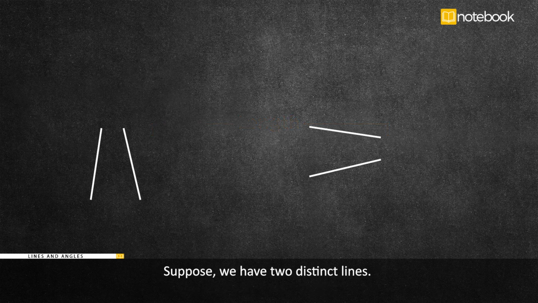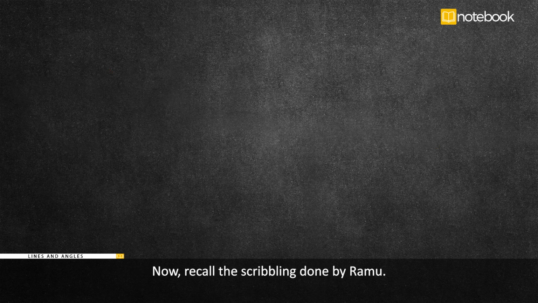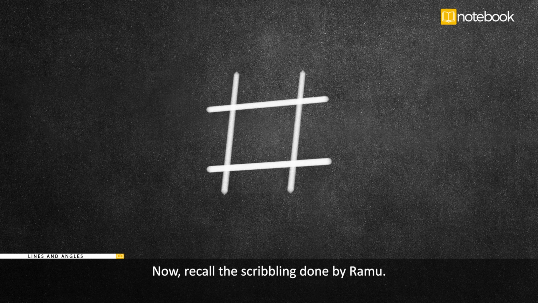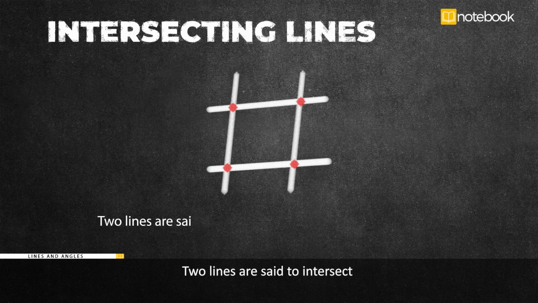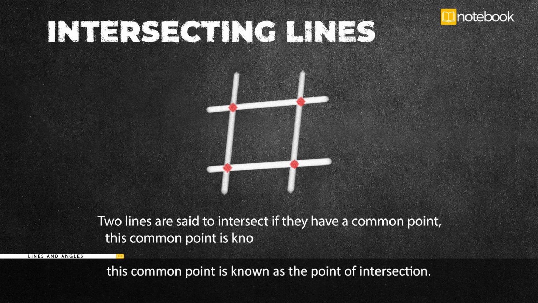Suppose we have two distinct lines. How many common points can they have? See that they cannot have more than 1 point. Now recall the scribbling done by Ramu. What does the cross symbol depict? Note the common point. Two lines are said to intersect if they have a common point. This common point is known as the point of intersection.